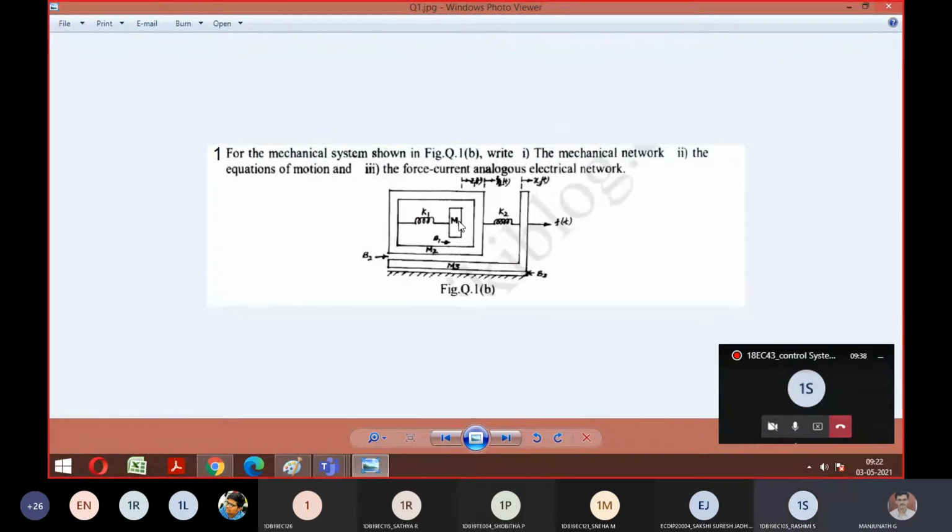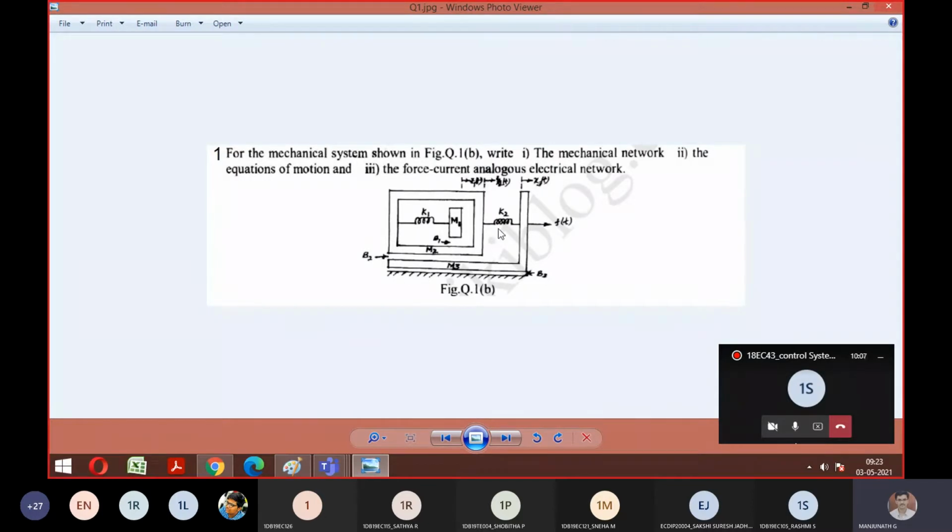Next, marking of X1 only. So for X1 only, what all things do you have? Can you tell me? M1. M1 is there. That's all, na? Yes, sir. Because K1 is between your M2 and M1. Similarly, you can see one dashpot is there, B1, they have an arrow mark. And again, this is also between your M1 and M2. Agree? Yes, sir. Good.